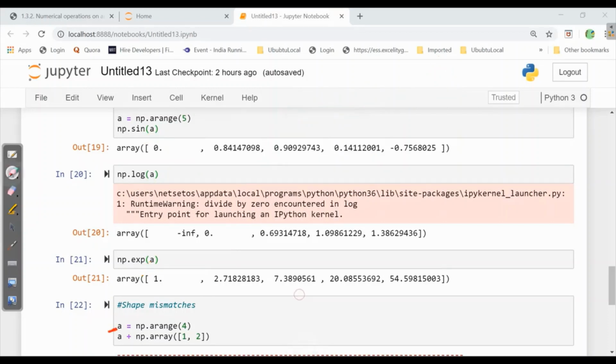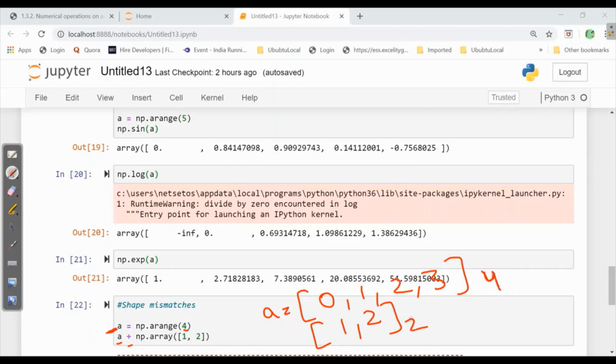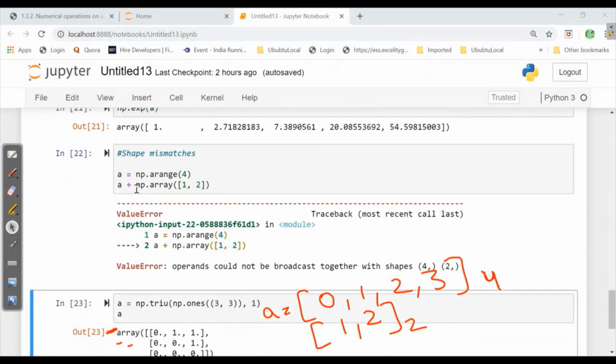Now what if we have A as np.arange(4), as the last value is always exclusive. So this array is 0, 1, 2, 3, and it is asking for A plus np.array 1, 2. That means the other one is 1, 2. This is of size 4 and the second one is of size 2. So will it accept addition? As it is a shape mismatch, it won't do the addition and it will give a ValueError: operands could not be broadcast together with shapes 4 and 2. It should be of the same shape if we have to do any operation.